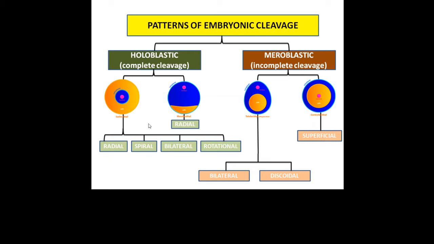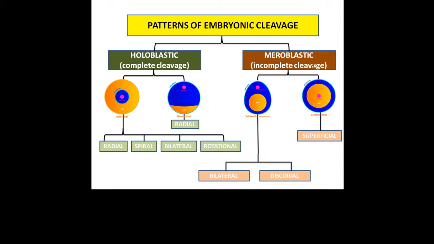Second factor, that is the factors of egg cytoplasm, which determine the mitotic spindle's formation and the timing of its formation, further results in different kinds of cleavage patterns. So isolecithal eggs can have radial holoblastic cleavage, spiral holoblastic cleavage, bilateral holoblastic cleavage, or rotational holoblastic cleavage. Likewise, mesolecithal eggs, they have radial holoblastic cleavage.